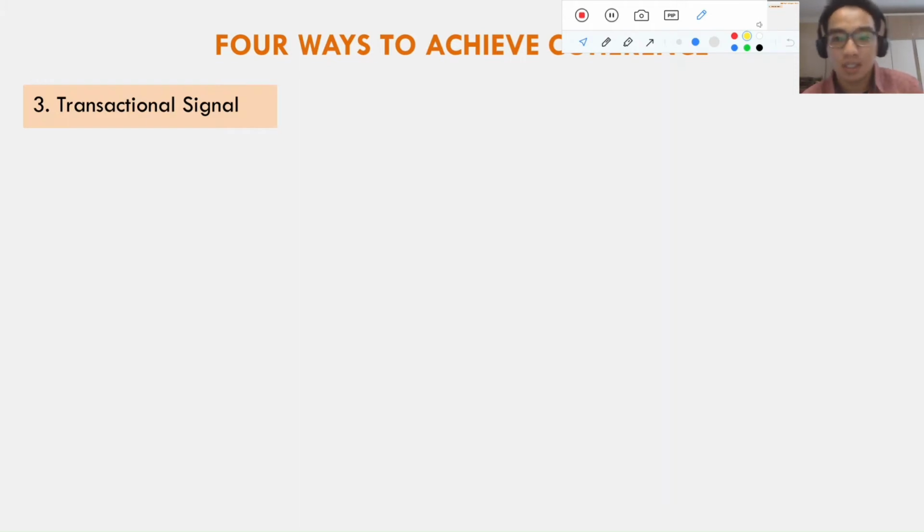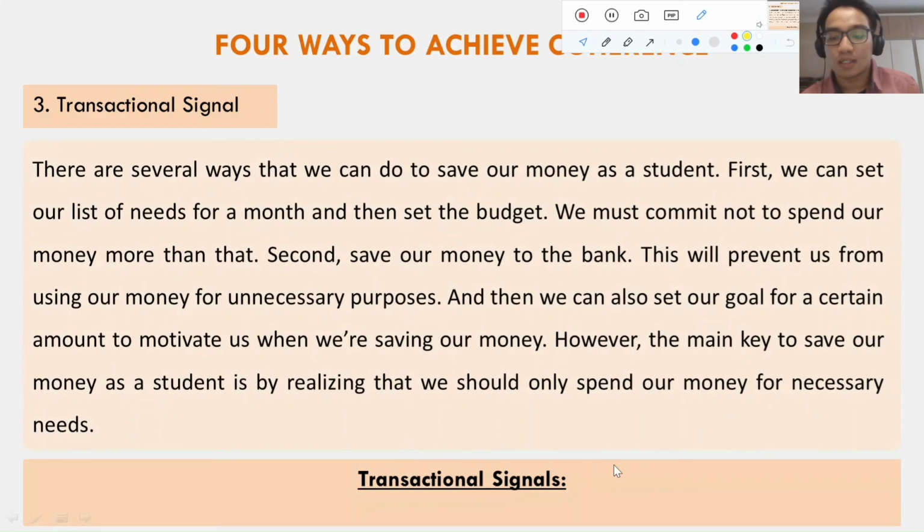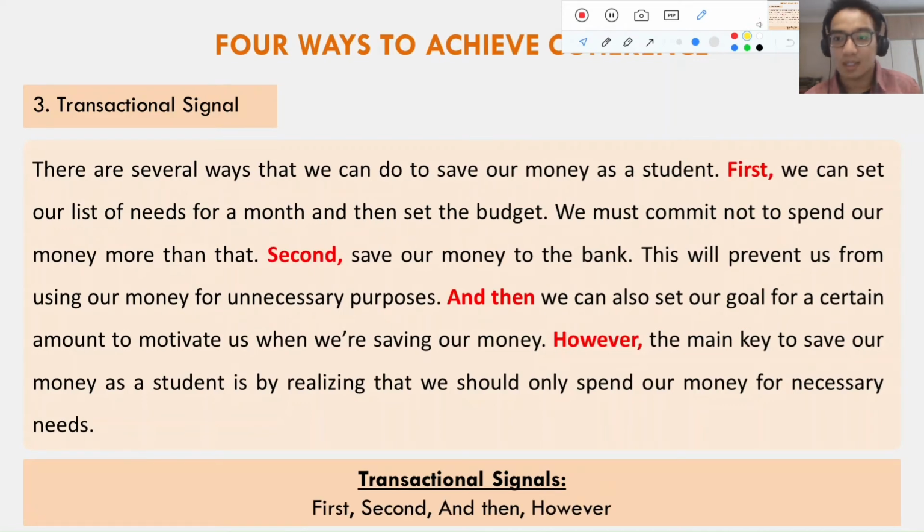Transition signals. So here I've tried to write another paragraph. Now it's about saving money as a student. As you guys can see right here, I have tried to use some transition signals in my paragraph. So let's try to mark it so we can see where the transition signals are and what they are. Okay, like this, the red ones. So there are several ways that we can do to save our money as a student. As usual, this is the topic sentence.